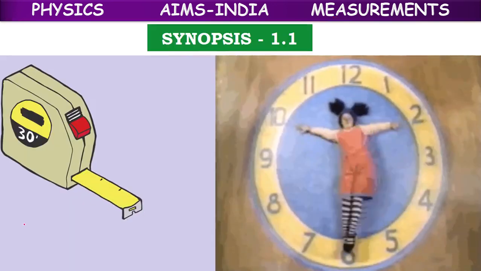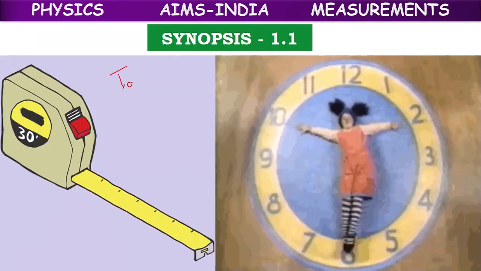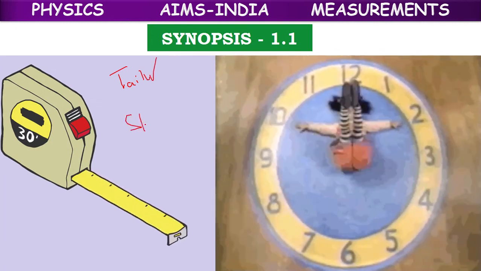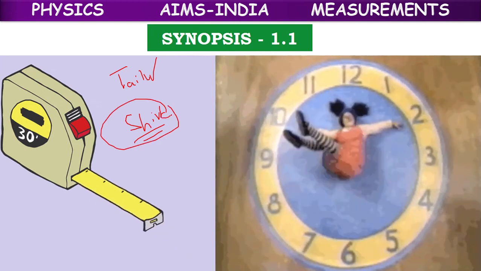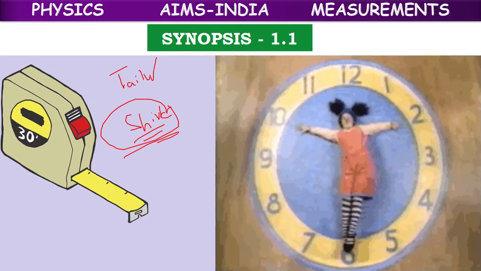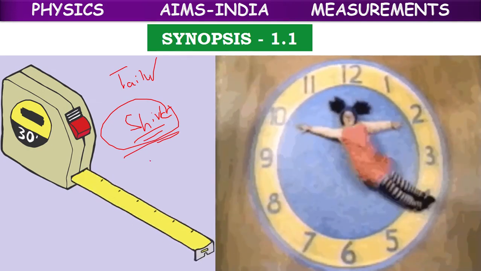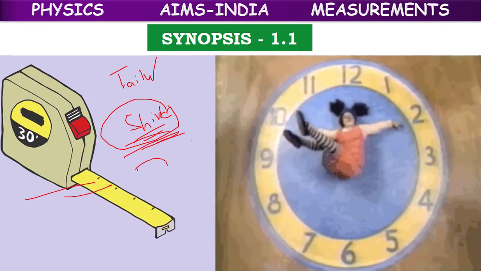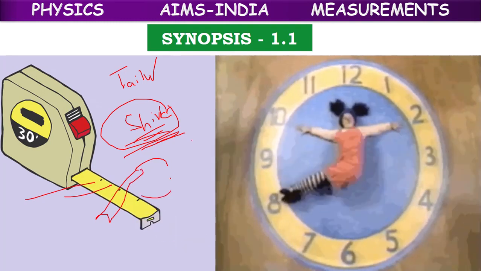Or if you go to a tailor shop and want him to stitch a shirt or a school uniform for you, can he stitch just by seeing you? He can't. He has to take your measurements: your shoulder length, your neck length, your hands length, and your chest length.